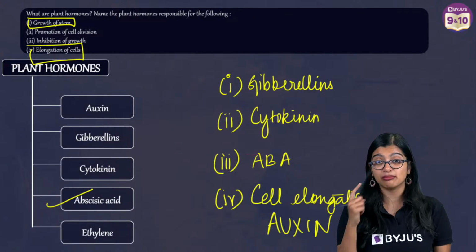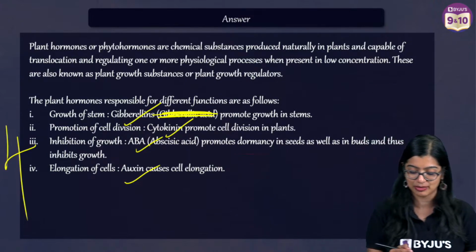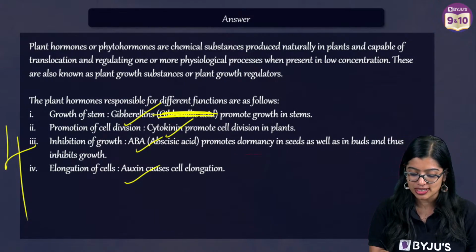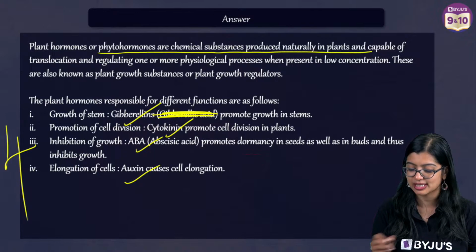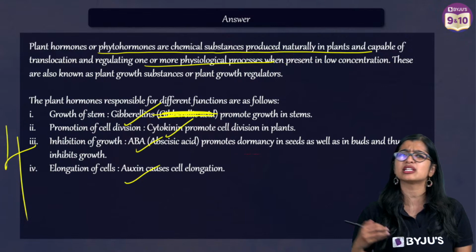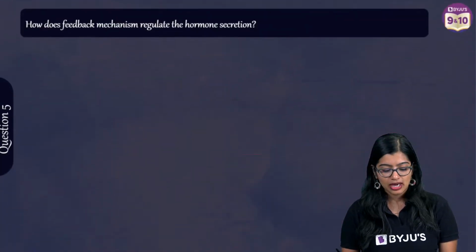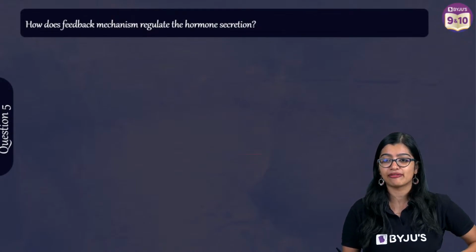Now, one part which I missed out was the initial part of the question, which was on what are plant hormones, right? I missed the first part. So, plant hormones are nothing but phytohormones, which are chemical substances that are produced by the plants that are necessary for regulating various growth-related processes within the body, right? Super duper easy. Now, moving on to question number 5.